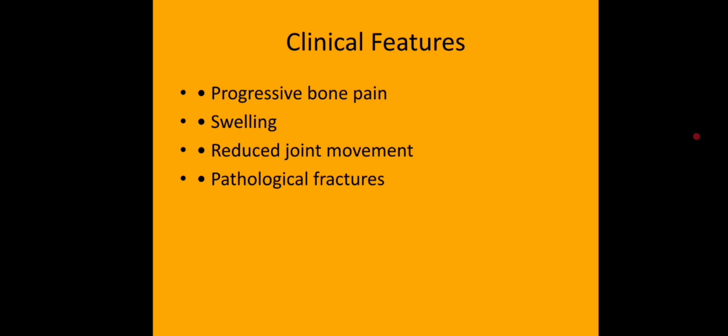The most common symptom is progressive bone pain. Initially, the pain may come and go, often worsening at night or during physical activity. As the tumor grows, the pain becomes more persistent. Patients may also develop swelling around the affected bone and reduced movement of nearby joints. In some cases, the weakened bone fractures with minimal trauma. This is known as a pathological fracture.